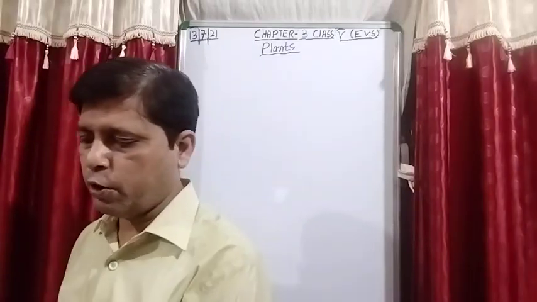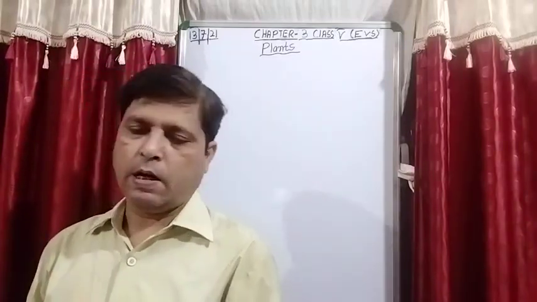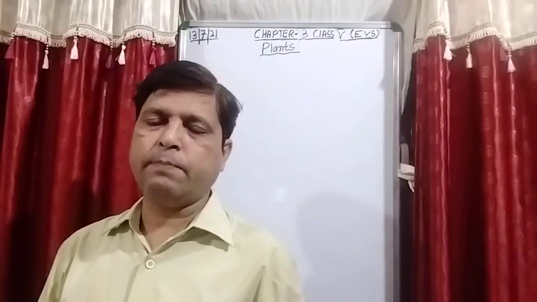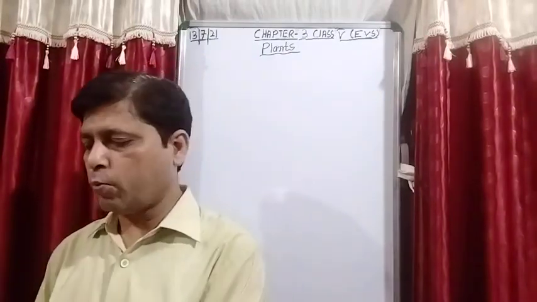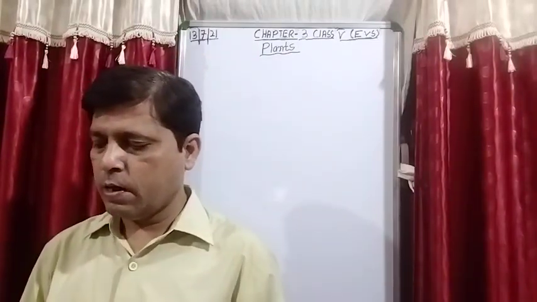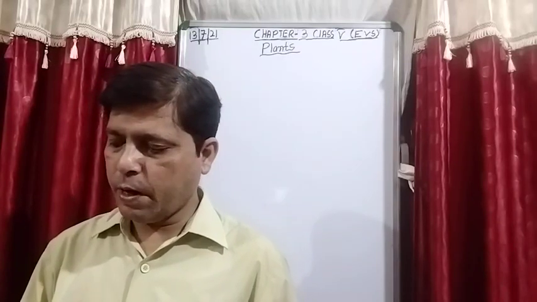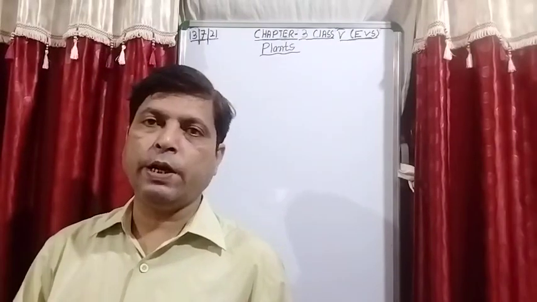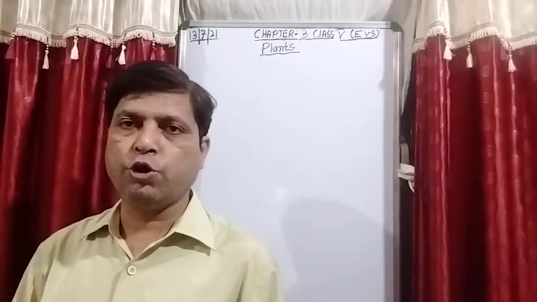In the previous video, I started question A, that is the MCQ question. Tick the correct option. The first 3 questions we have completed. Now today we will start from the 4th question.